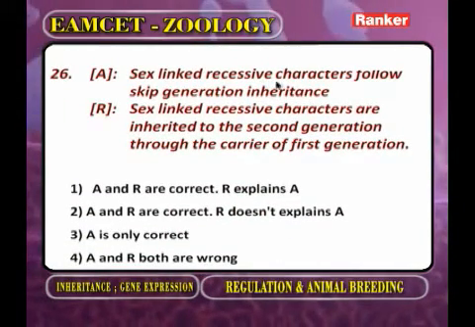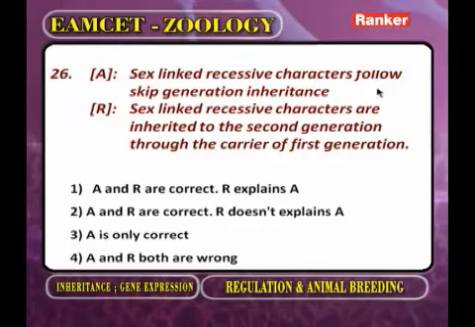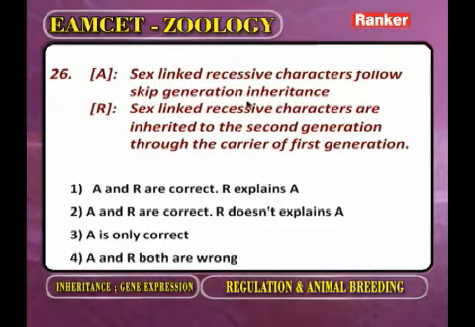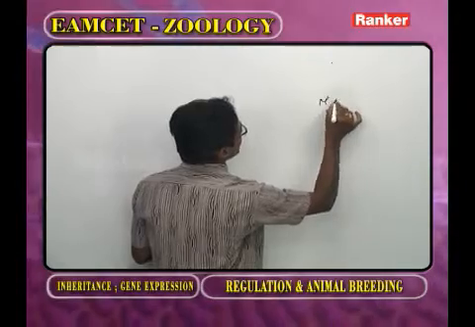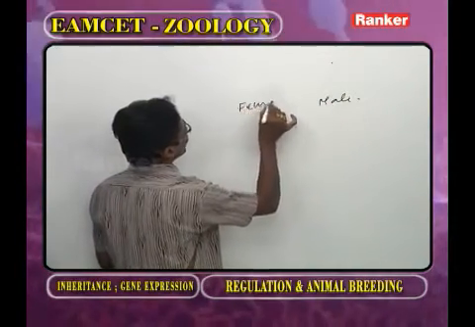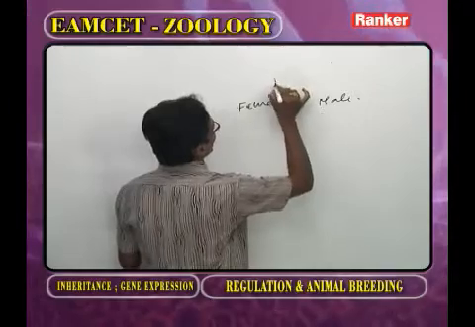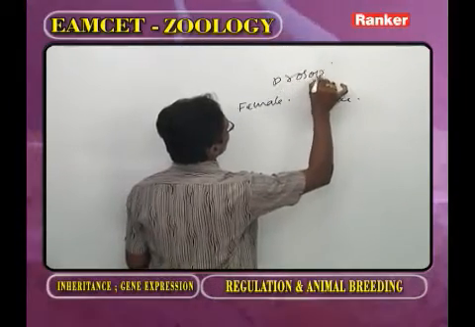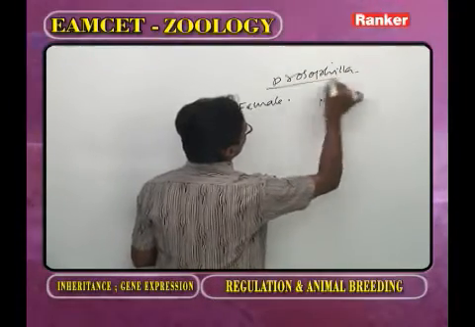Next question. Sex-linked recessive characters follow skip generation inheritance. We are asking about sex-linked recessive genes. Now, this one we call the male and this one we call the female. Now we are discussing Drosophila.